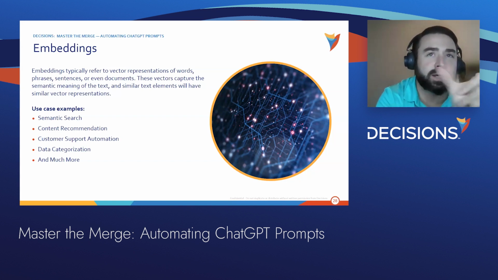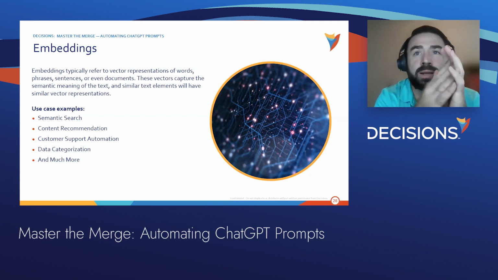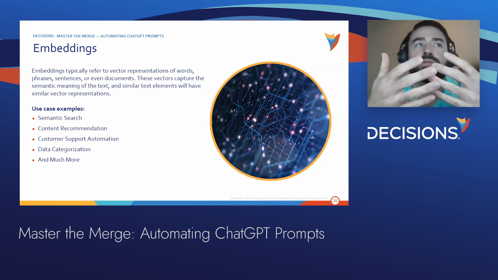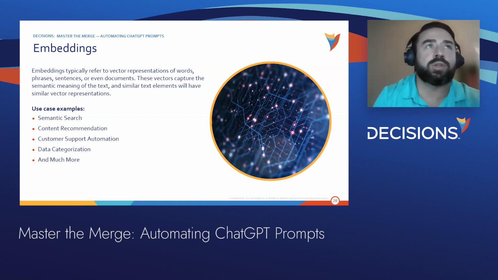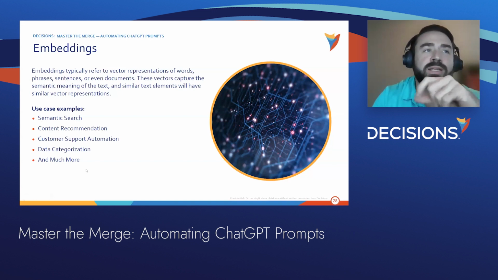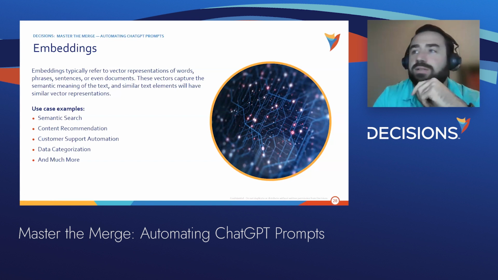Embeddings take a word or a sentence, vectorize it, and put it in a vector database. In return, I can type in a specific use case I'm looking for. It will use ChatGPT's embeddings and search that vector database. Very powerful tool. These are just a couple of examples of what you could use embeddings for.